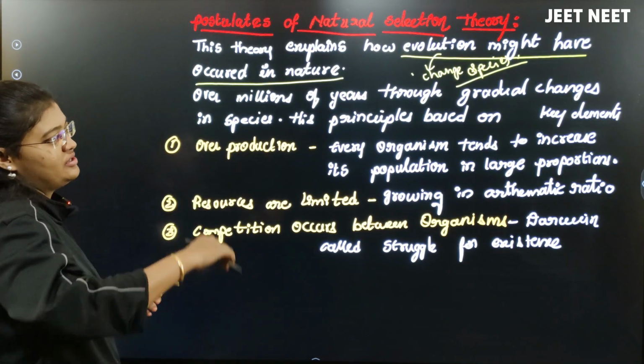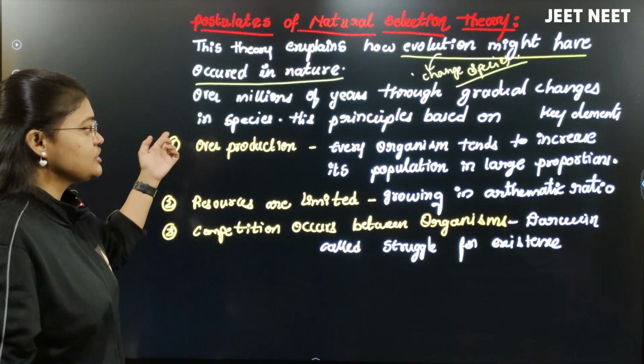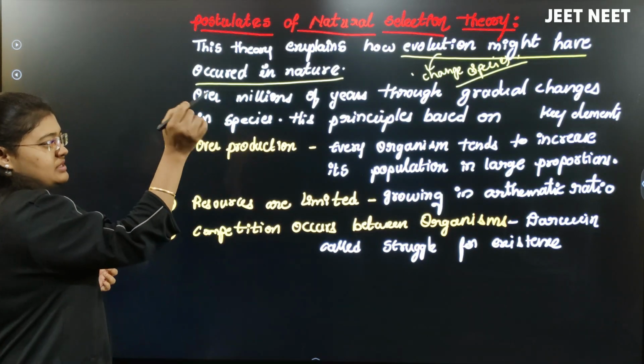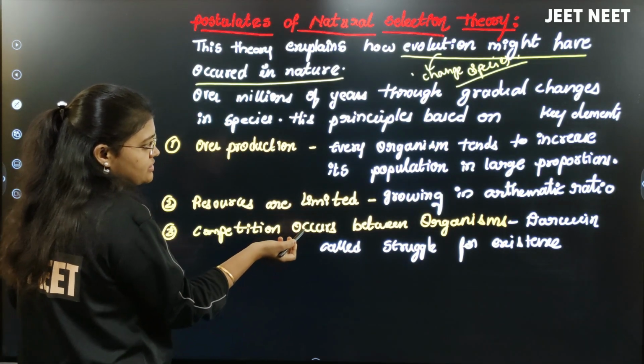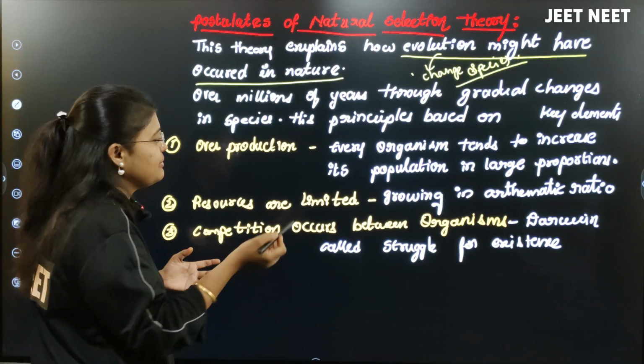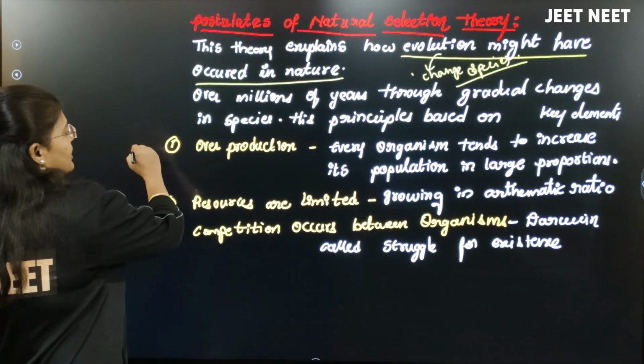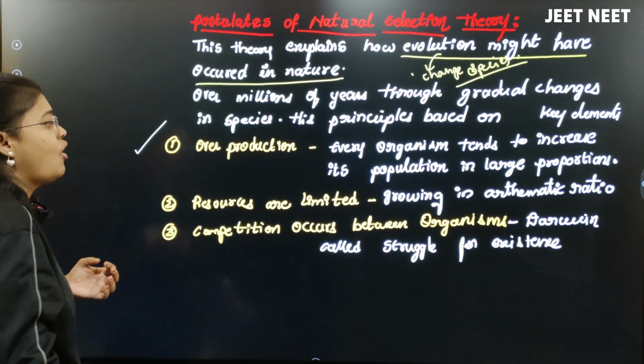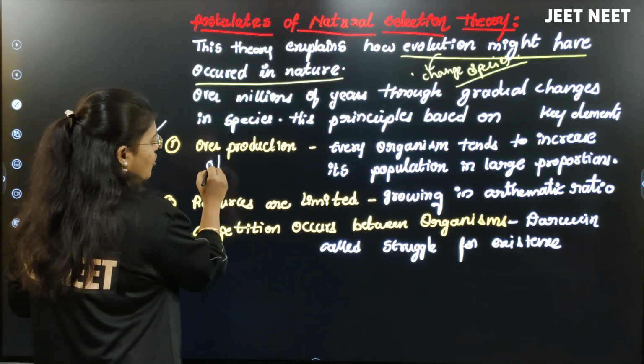Over millions of years, through gradual changes in species, these principles are based on some key elements. The first one is overproduction of population.